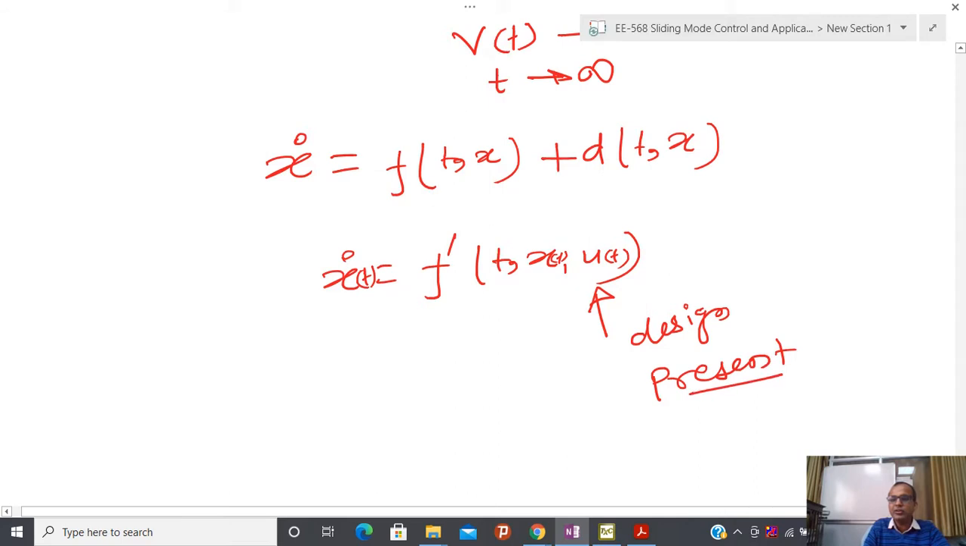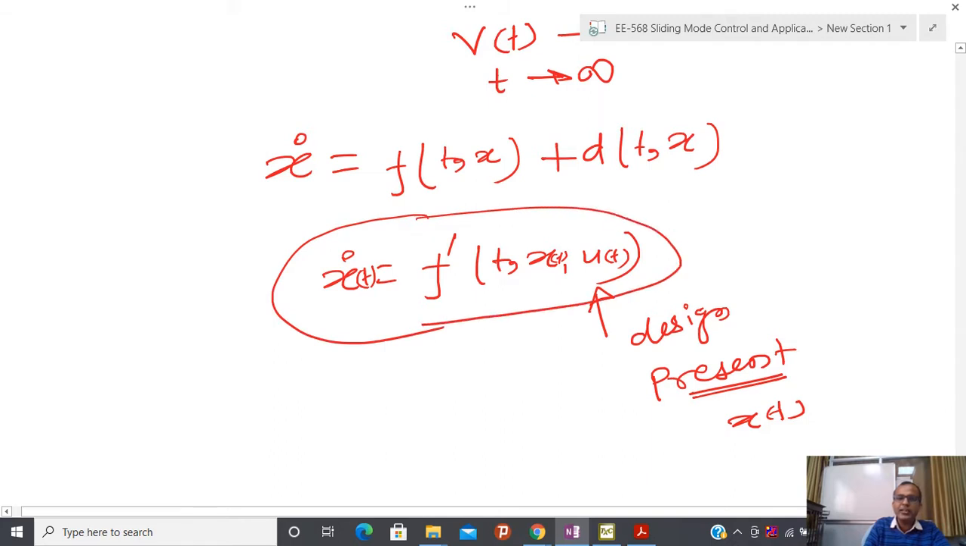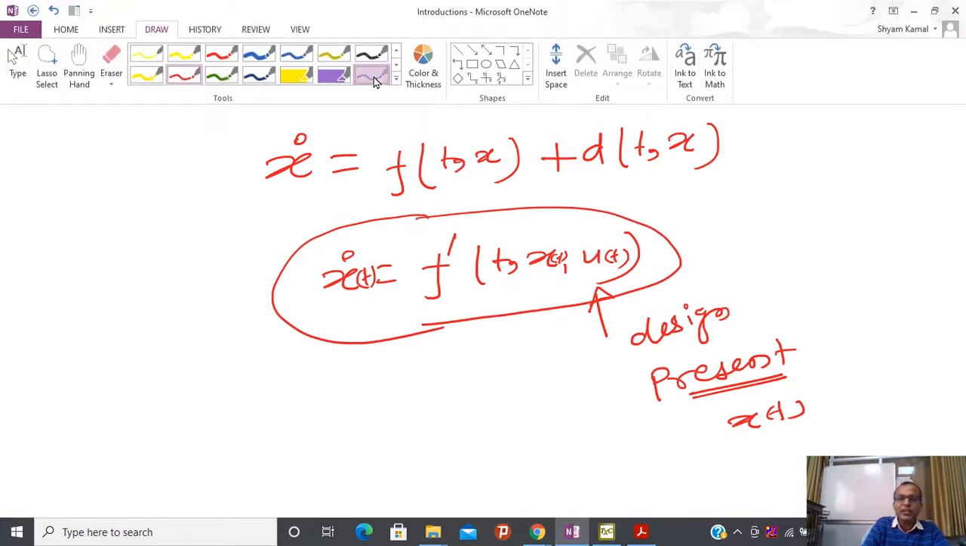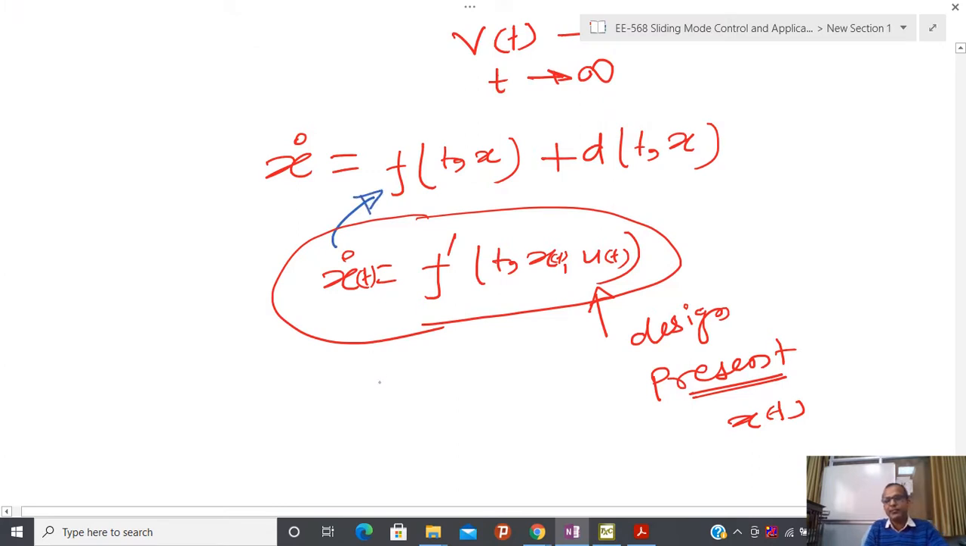Now after designing control, suppose you have designed this control and you have used the information of the present, that is, the information of x(t). After clubbing this information, I am assuming that this particular system is converted into this particular system. So after closing the loop, I am analyzing the behavior. Please try to understand this. I have designed some kind of control based on present information, and this is called closed loop behavior, because I have already substituted the control in terms of present information.